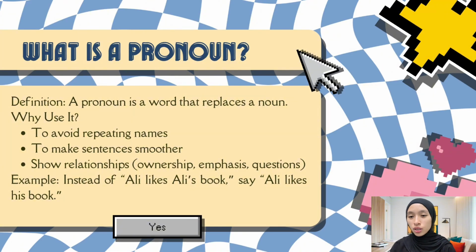A pronoun is a word that replaces a noun. We use pronouns to avoid repeating names, to make sentences smoother, and to show relationships such as ownership, emphasis, or questions. For example, instead of saying Ali likes Ali's book, we can say Ali likes his book. This makes the sentence clearer and easier to read.